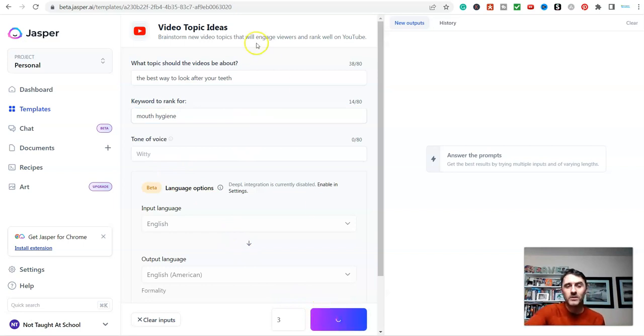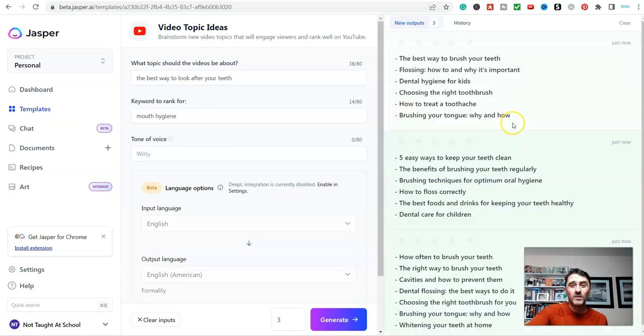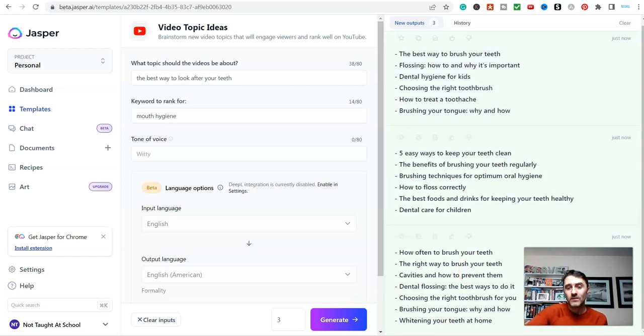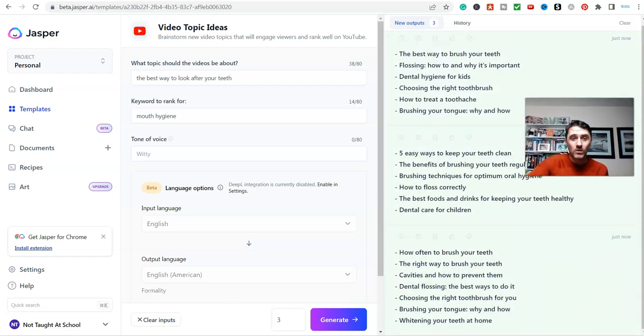And then what it'll do is it will give me some different topic ideas. And then what I can do is I can take these ideas and I could use an AI software like Synthesia or Pictory or any of the ones that are available. I could write the whole script in Jasper and then I could take that over to a video software and just run it through there and have the video done. But you can see down here, look, it's given us lots of different ideas for YouTube videos. So how often to brush your teeth, and then we could expand upon that and lots more.